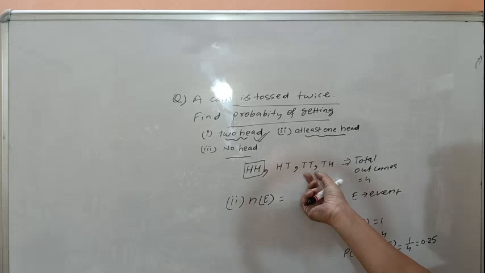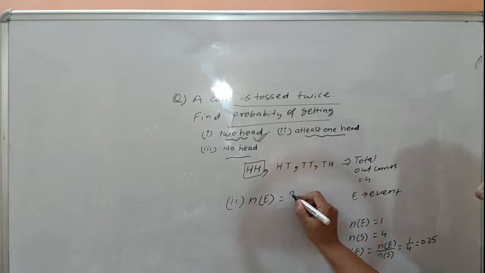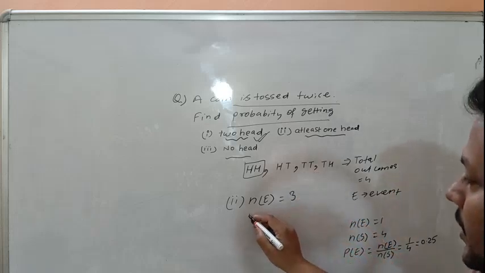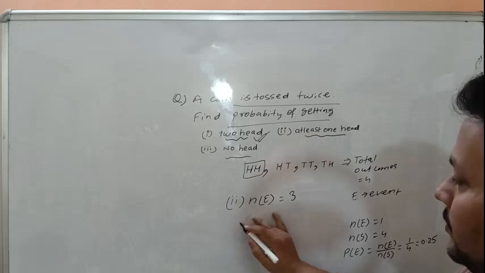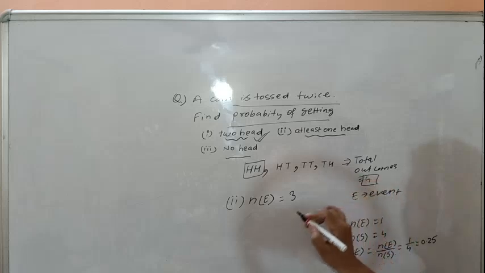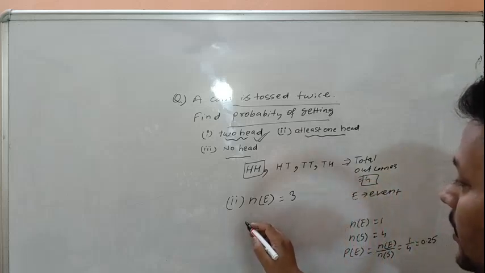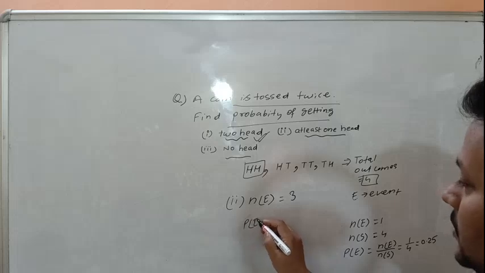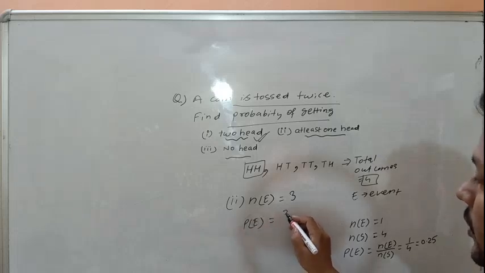We only exclude the case in which there is no head, so it is 3, and n(S) is 4. n(S) will never change in a single trial. That means the required probability is 3 over 4.